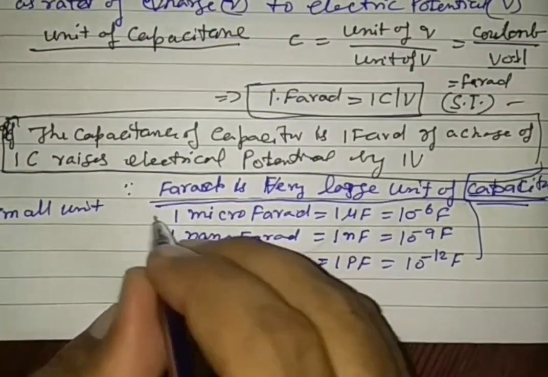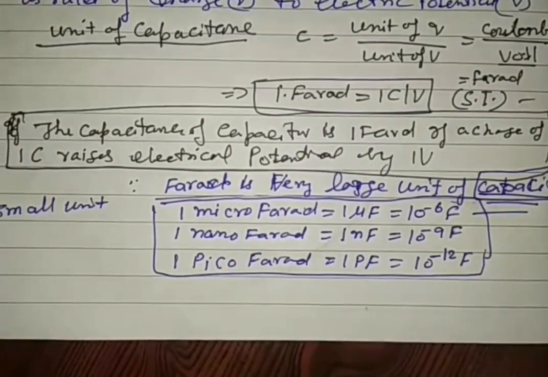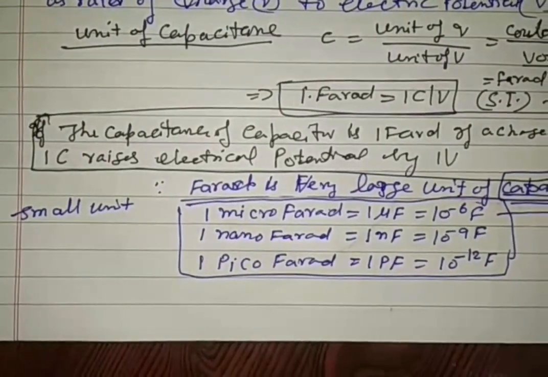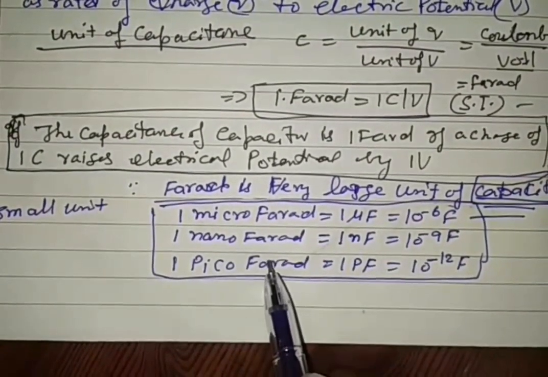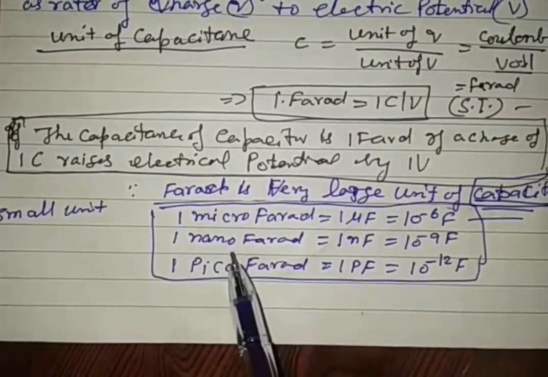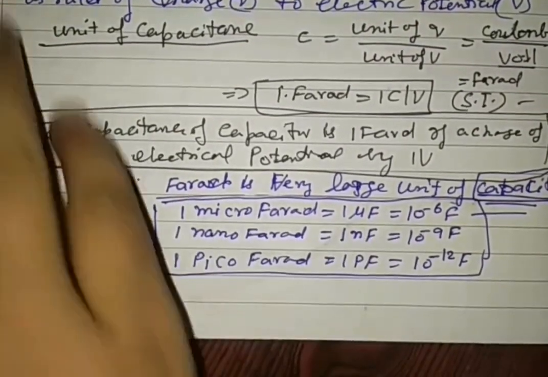So the common unit of capacitance is normally measured in microfarads, right? And capacitance is available in terms of nano and picofarad. 1 farad is a very, very large unit of capacitance. Now we are going to see the dimension of capacitance.